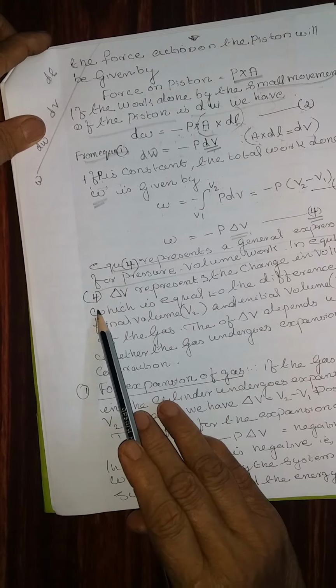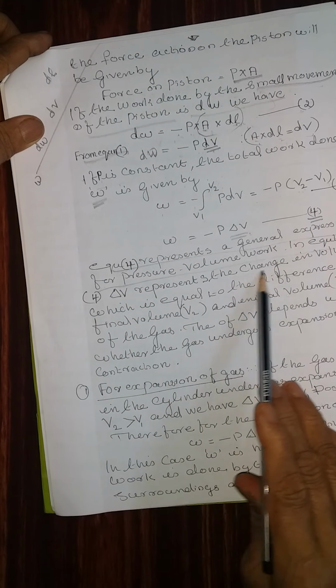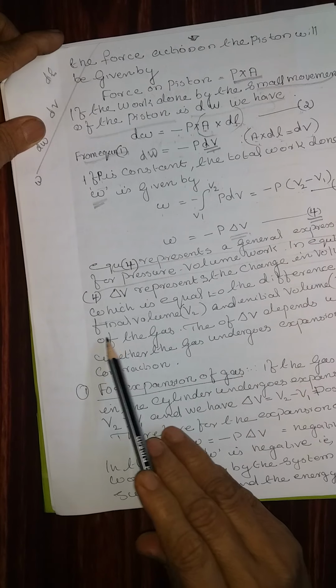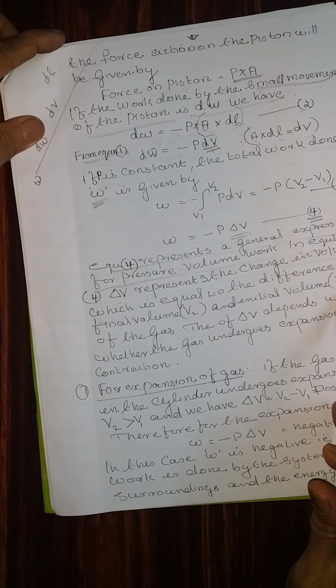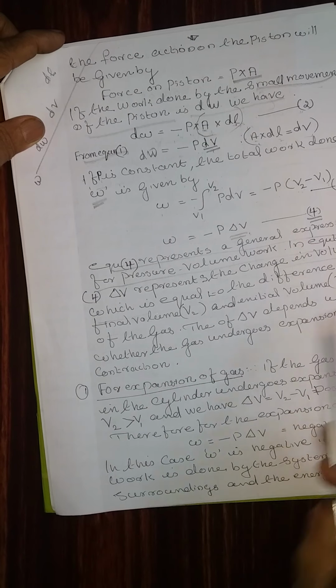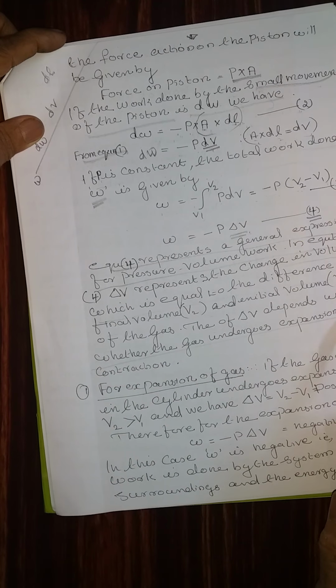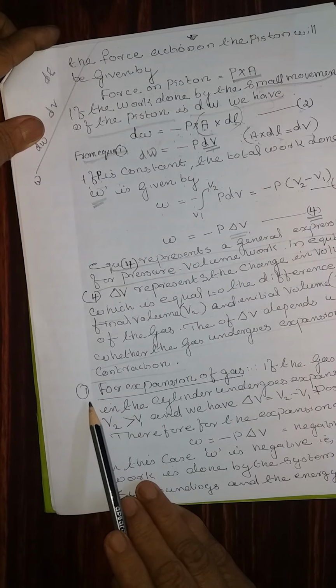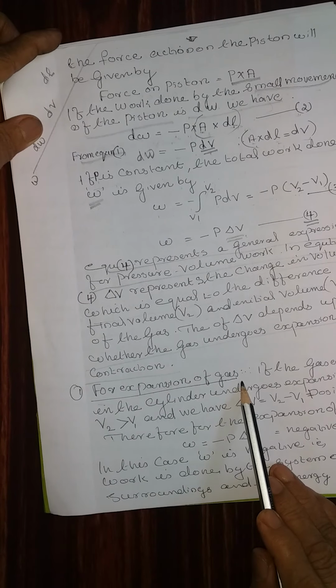In equation number 4, delta V represents the change in volume, which is equal to the difference between the final volume and the initial volume of the gas. That is, delta V depends upon whether the gas undergoes expansion or contraction. Let us see the expansion of a gas.